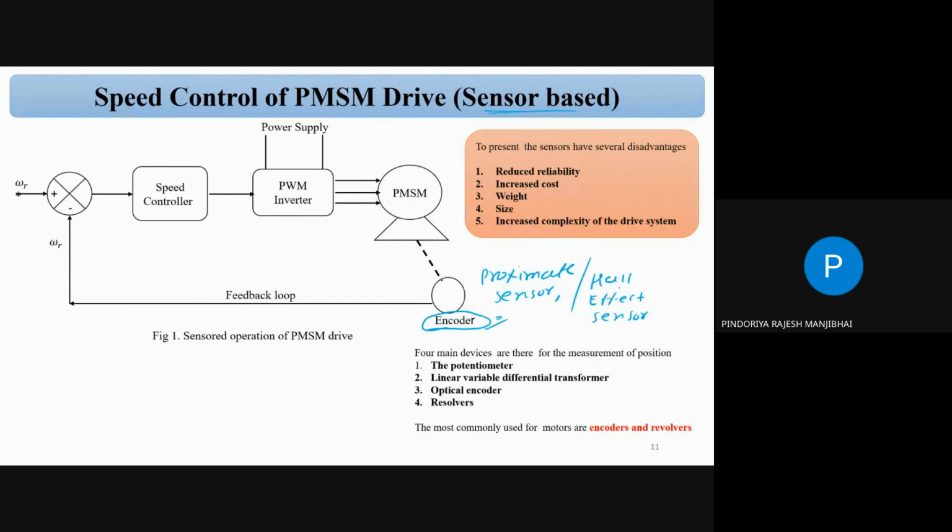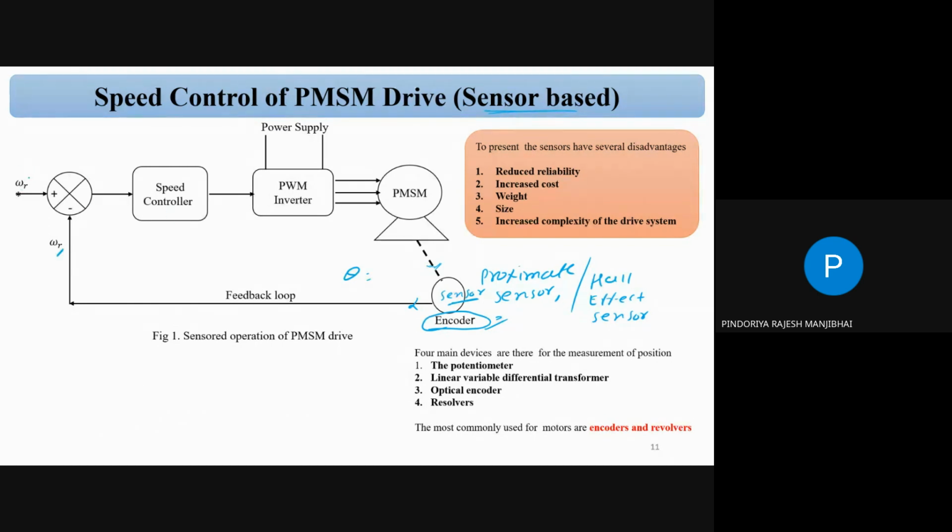The role of all the sensors is to sense the rotor position, because on the rotor side there is no winding, only permanent magnet. So we have to sense the rotor position, and then we have to operate our inverter switch, correct? So first we have to sense the rotor position. Based on the sensor, we can sense the rotor position, and that rotor position we can give as feedback, because once we have theta, then we can easily calculate the speed. So ultimately there is a speed and it is a feedback.